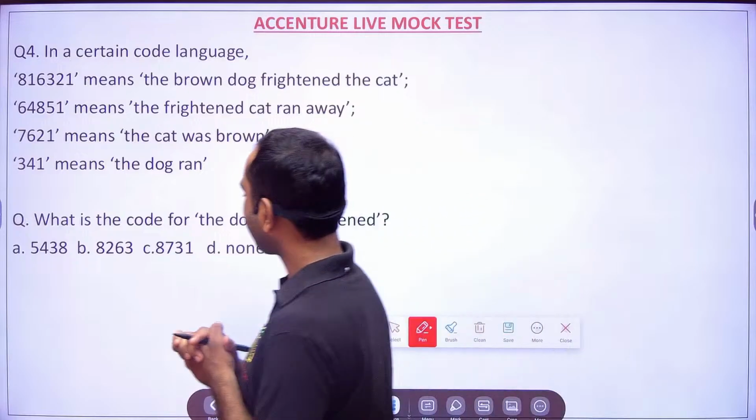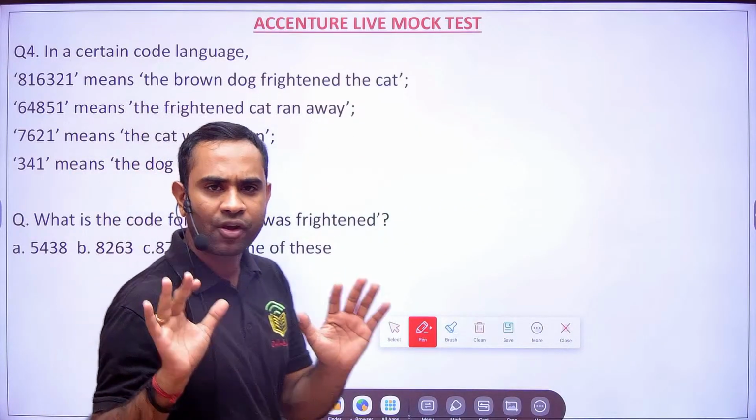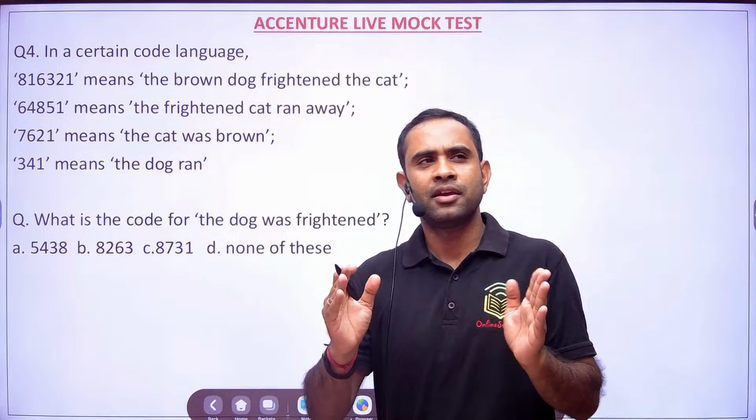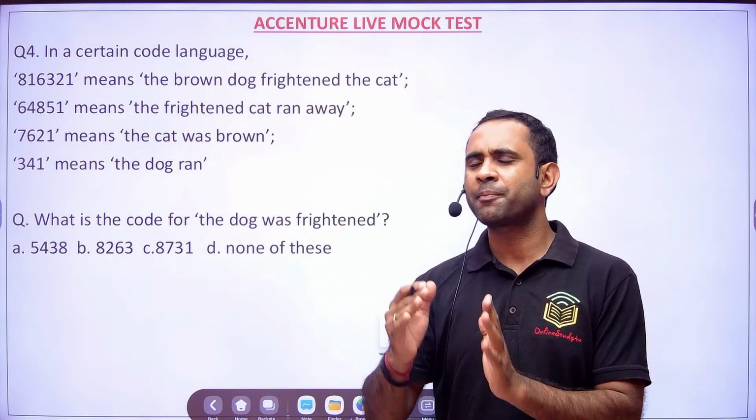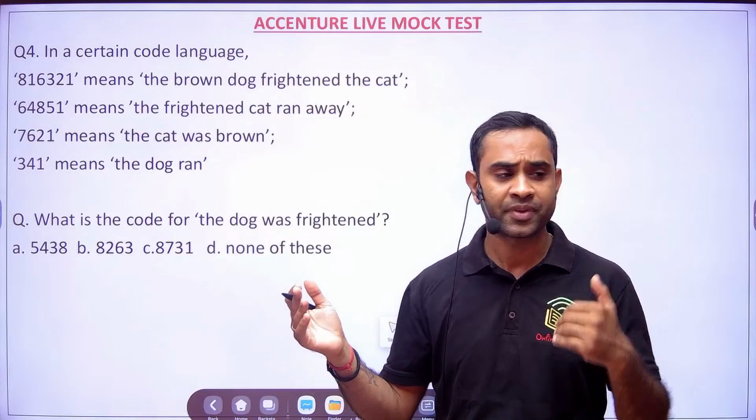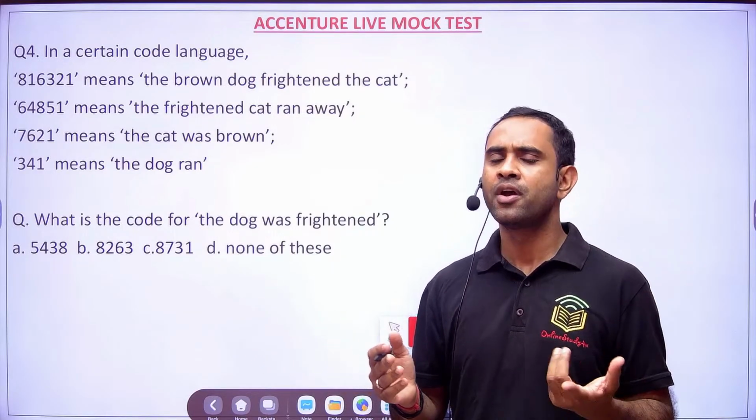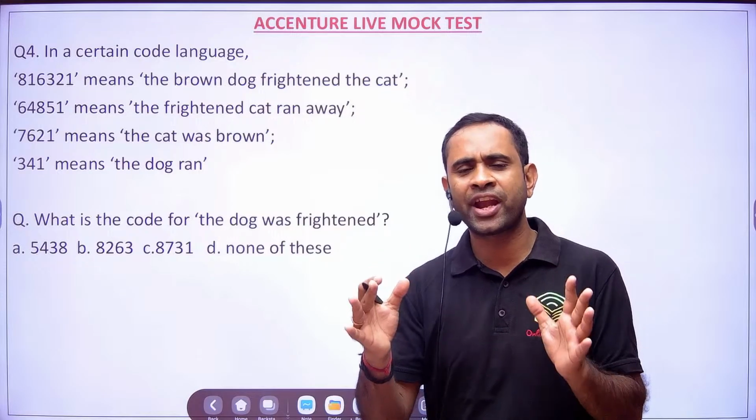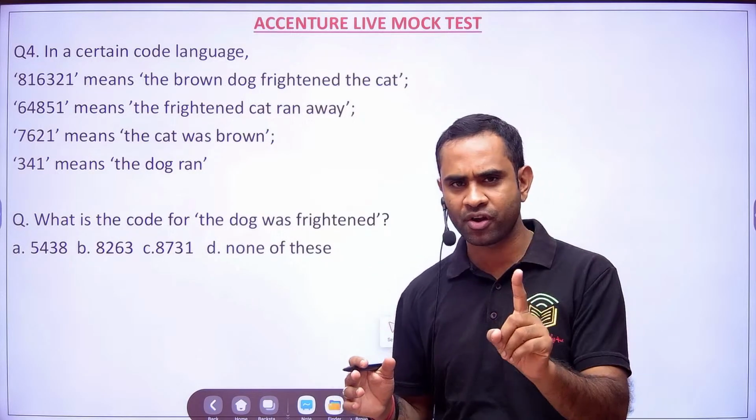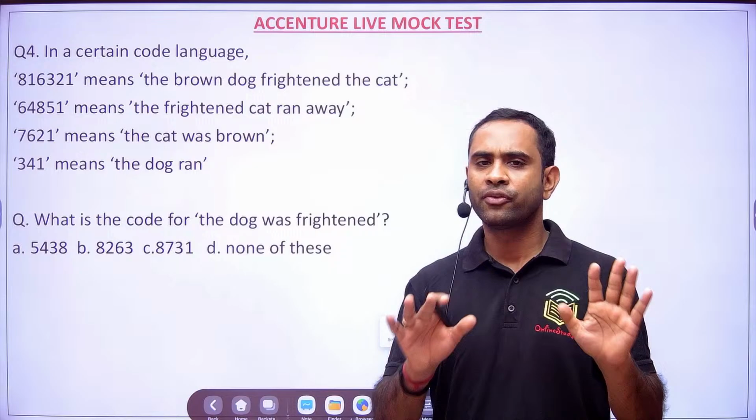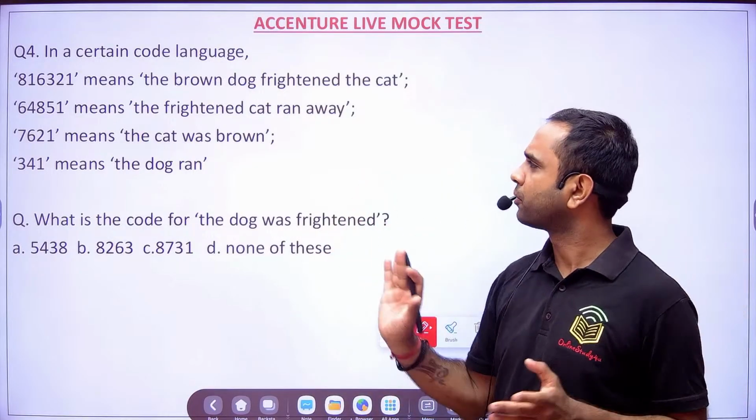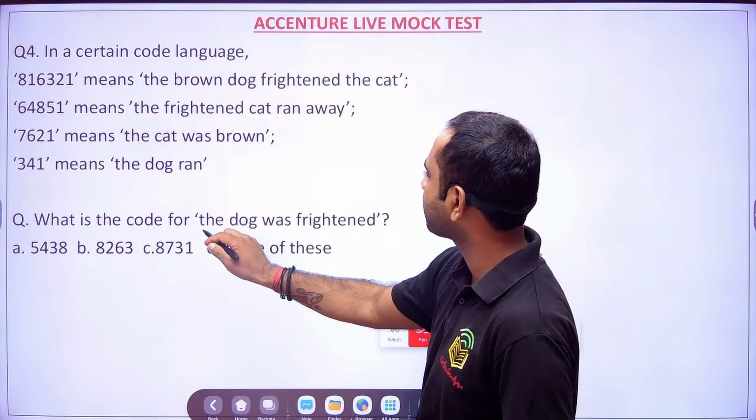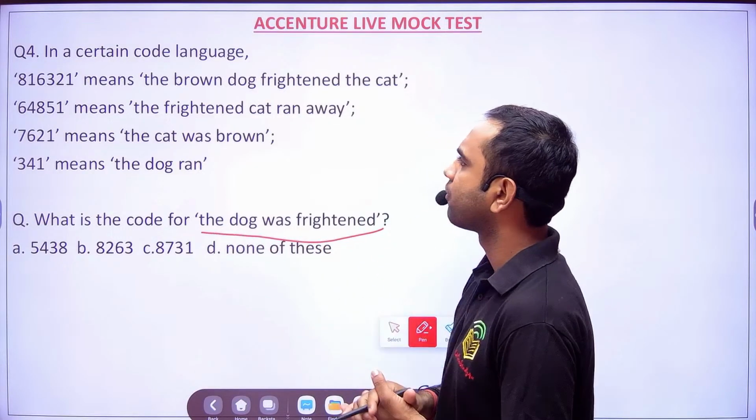So friends, the first thing, right? See, when you see the question, first you should think how I am going to attempt it. Because there might be some new questions coming in your exam, a different pattern or different type. If it is a new question, it is new for everyone, right? So you don't have to get afraid, you don't have to hesitate, you have to just try it out. Now this question, they're asking what is the code for the dog was frightened.